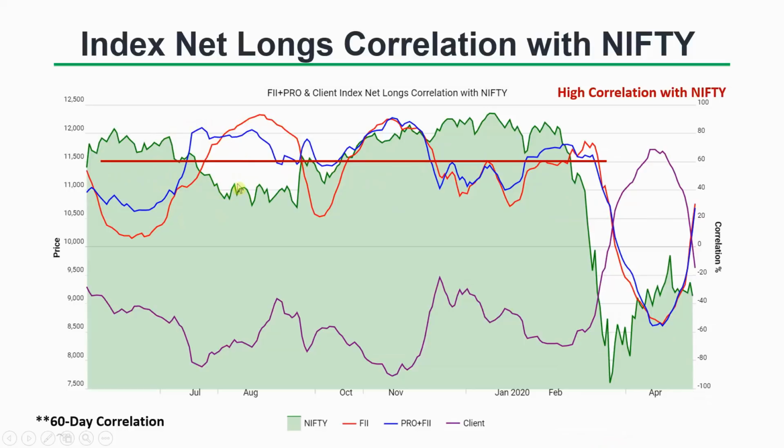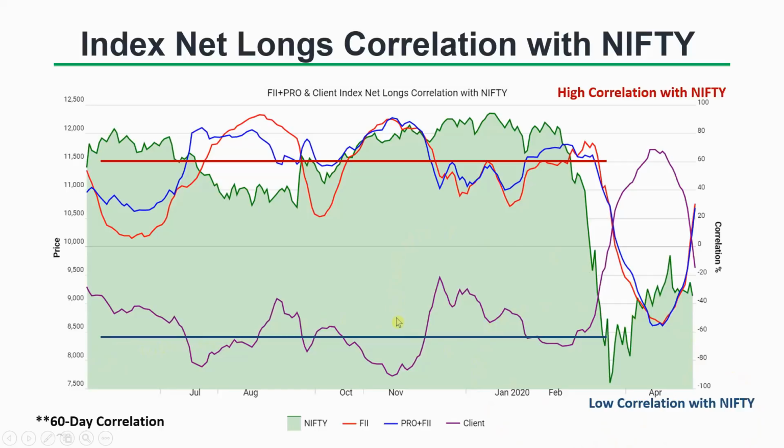So you can say indirectly that FIs are in control of the market at that point of time. And at the same time, the clients are doing the opposite of what Nifty is doing. So they have a very low correlation, actually negative correlation, which means they're doing totally the opposite of what Nifty is doing. So it has a very low correlation.